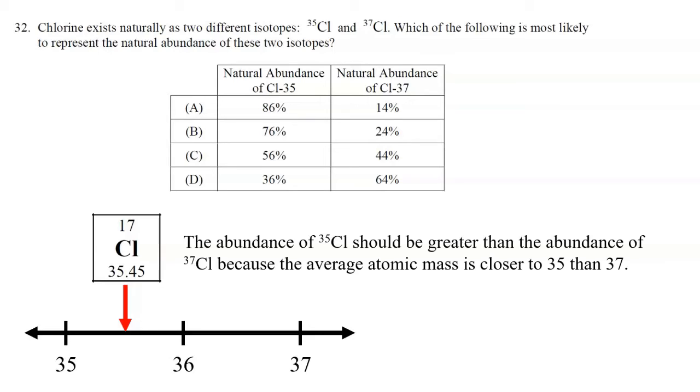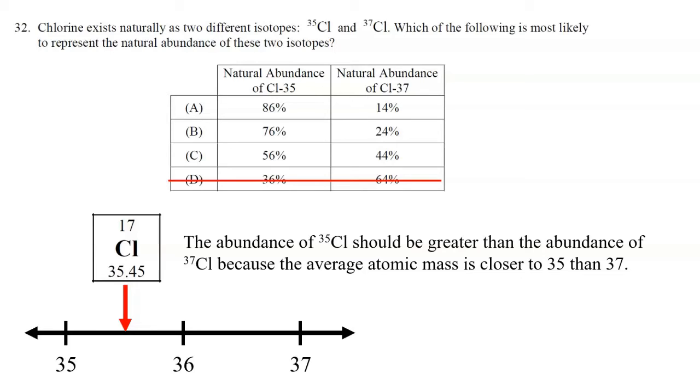So as we can see, the abundance of chlorine-35 should be greater than the abundance of chlorine-37 because the average atomic mass, 35.45, is closer to 35 than 37. Looking at the four choices, we can eliminate choice D because it says that there is a greater abundance of 37 than 35. So let's eliminate choice D. Now we can do the math.